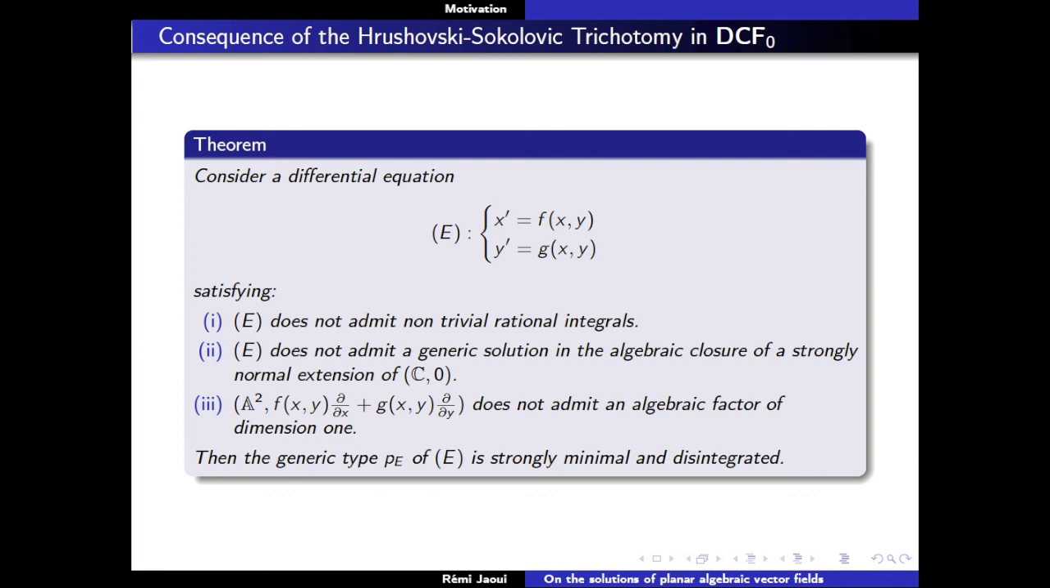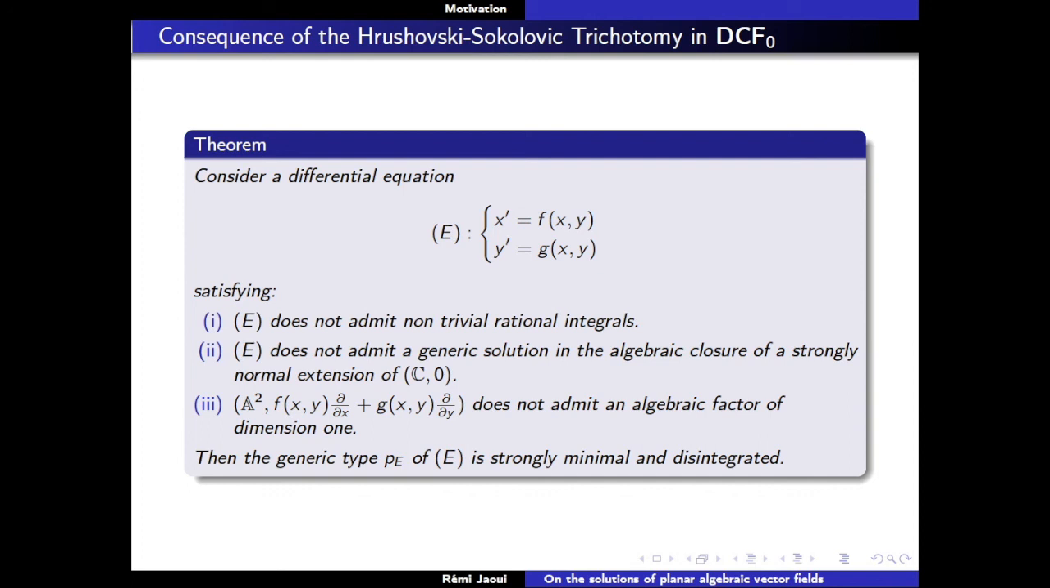Namely, what it means is that you cannot have a mixed case. We saw before that you had mixed cases where you have strongly normal extensions appearing and non-strongly normal extensions appearing. In that case, you see that it's not possible because otherwise you would have a rational factor. Not even an algebraic factor, but a rational factor. And then, using these two things, you deduce that PE is one-based.